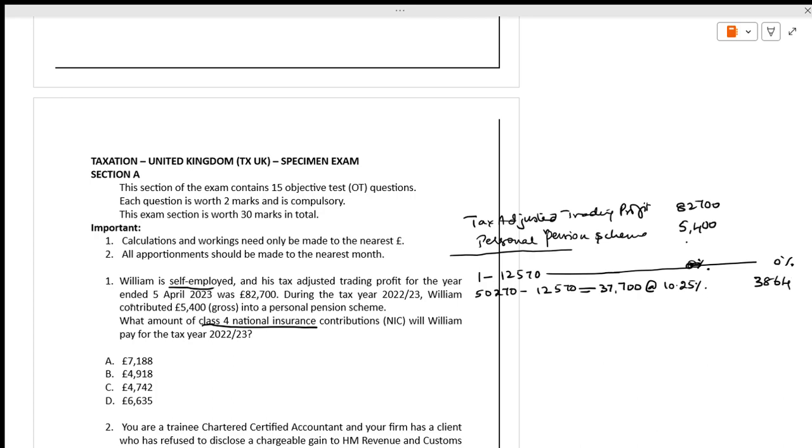Next, what is his trading profit above the limit? It is 82,700 minus 50,270, times the rate of 3.25%. That is 1,053.975, so we can take 1,054. Adding both, the total is 4,918.